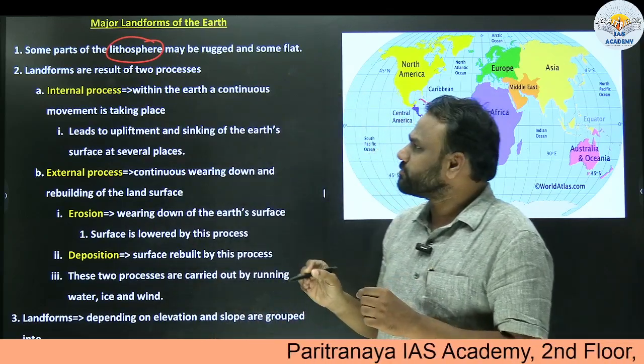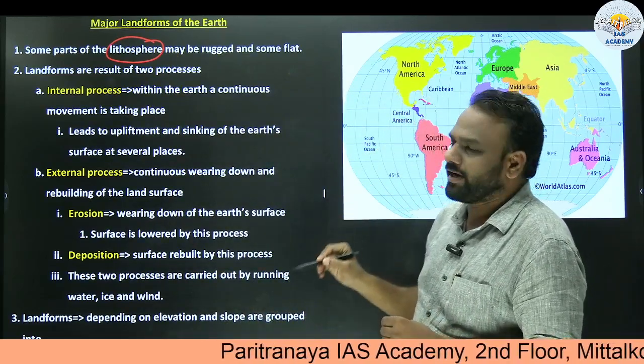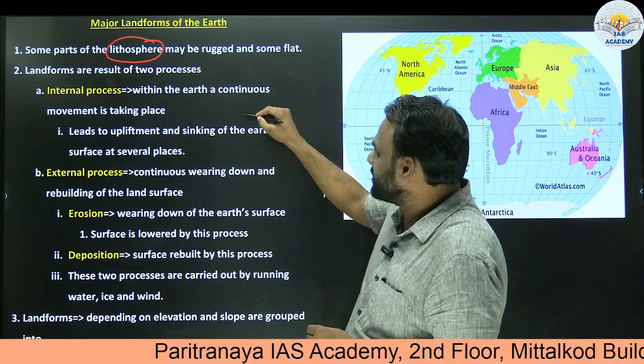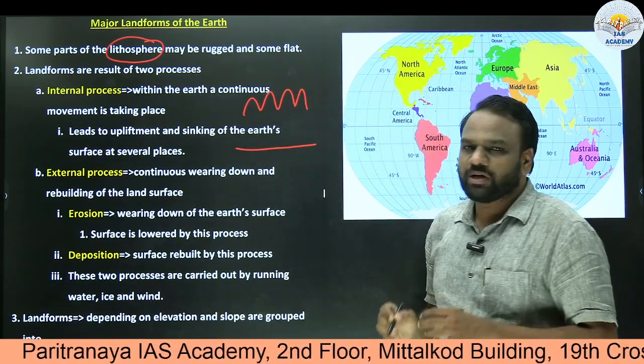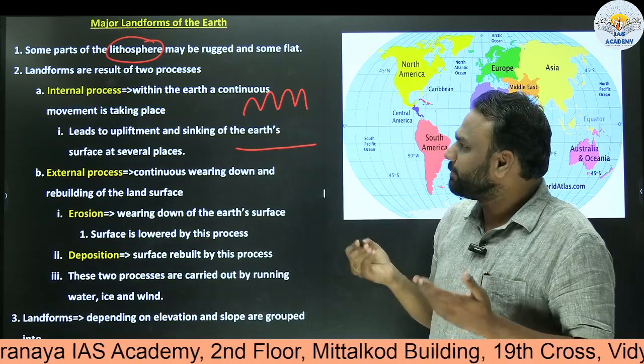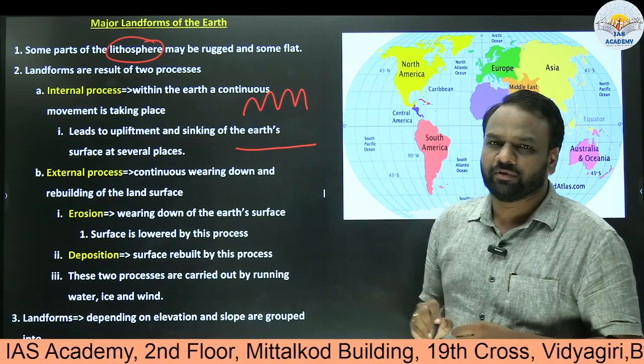Some parts of the lithosphere may be rugged and some flat. So what do we understand by rugged? If it is not smooth, this is called rugged. Flat, this is flat. So some parts of the lithosphere might be rugged and some flat.